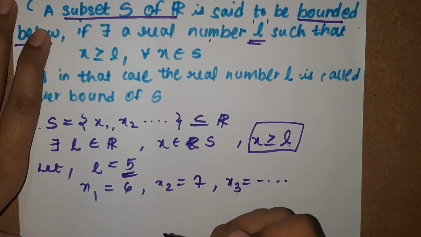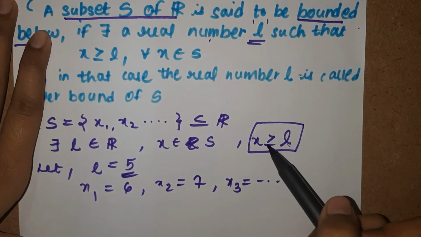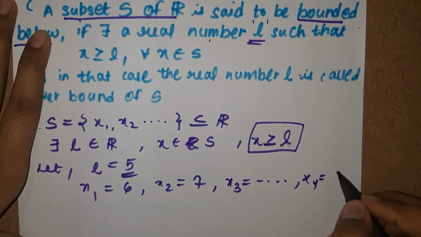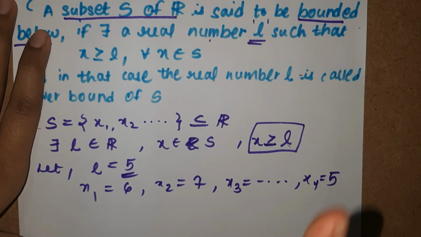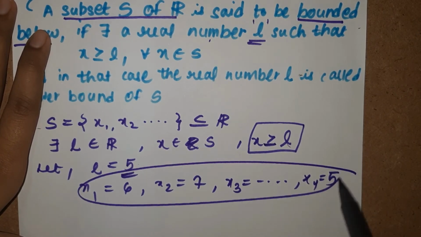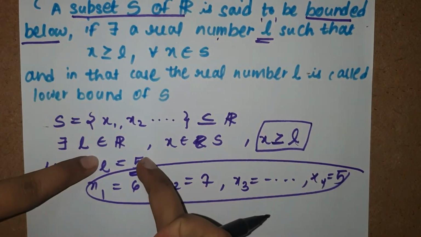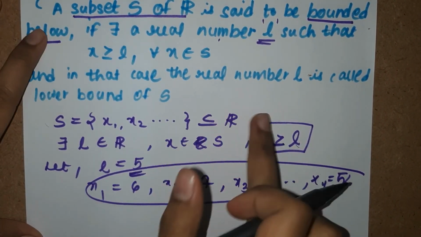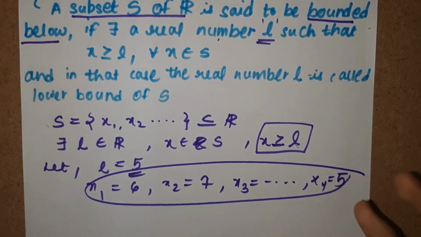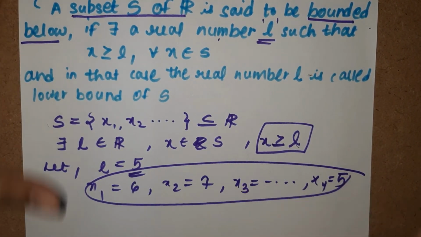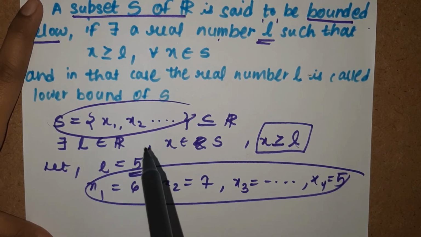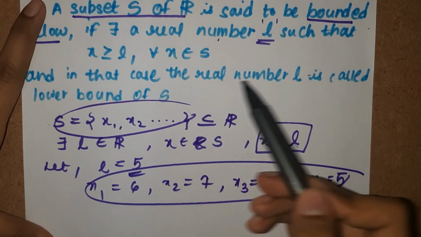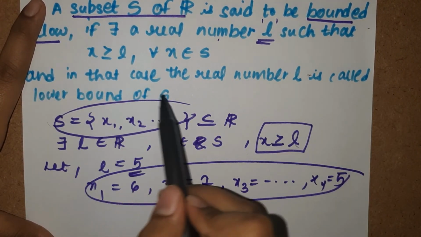But you can see that there's this equal to sign, which means that there can be an element which is equal to 5 but not less than. If this scenario happens, where there's this element which belongs to the real numbers and these elements of set S, which is a subset of R, then this set S is said to be bounded below, and in that case the real number L is called a lower bound of S.